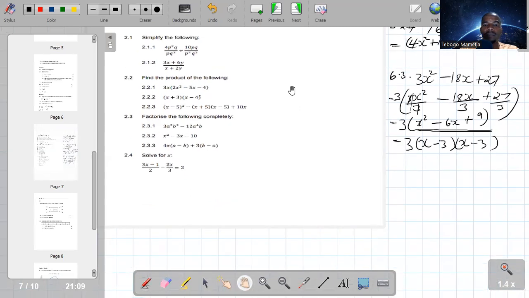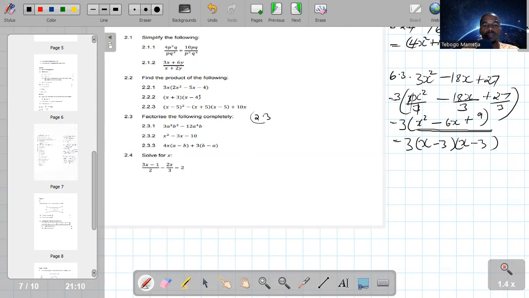So in 2.3, 2.3. It's a factorize, so 2.3.